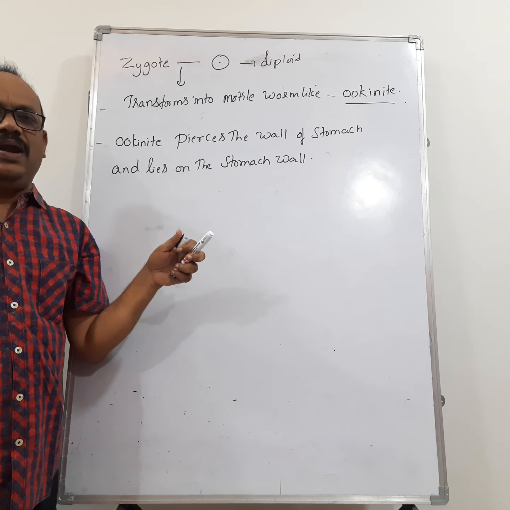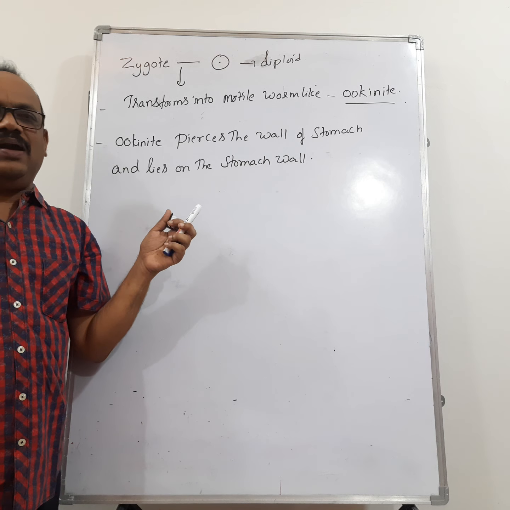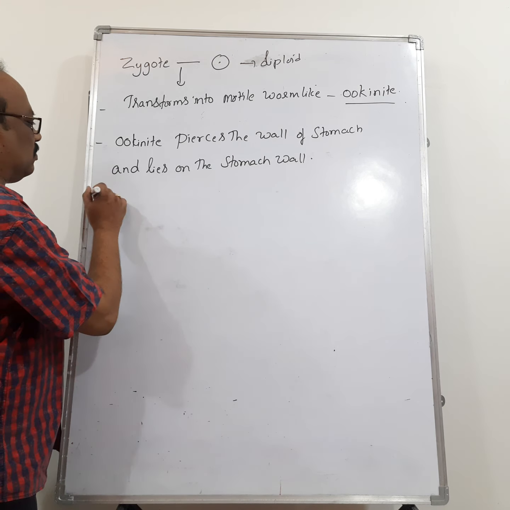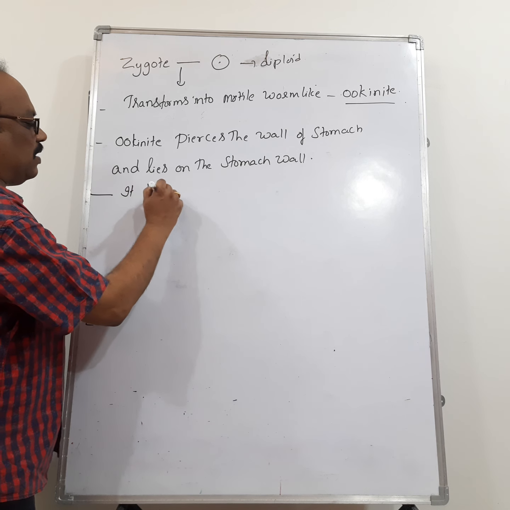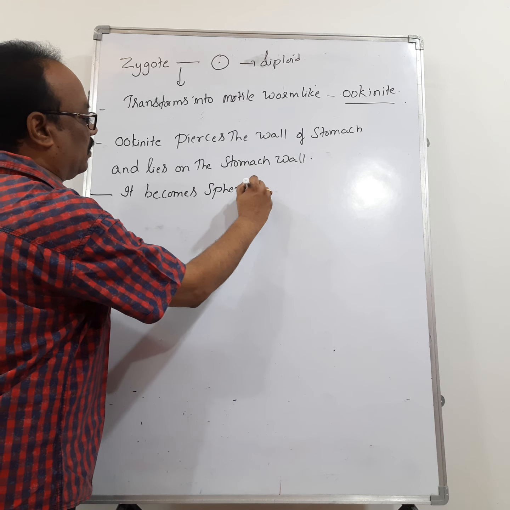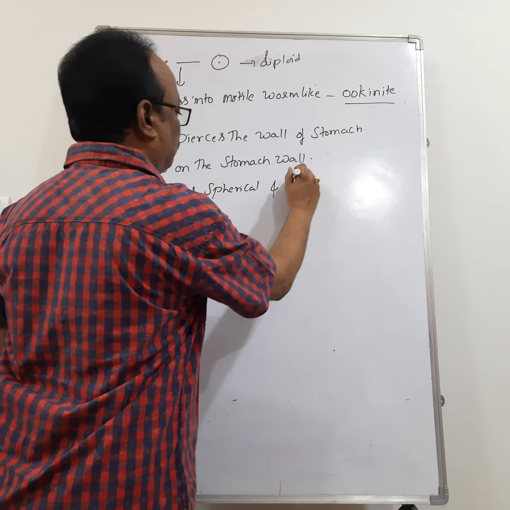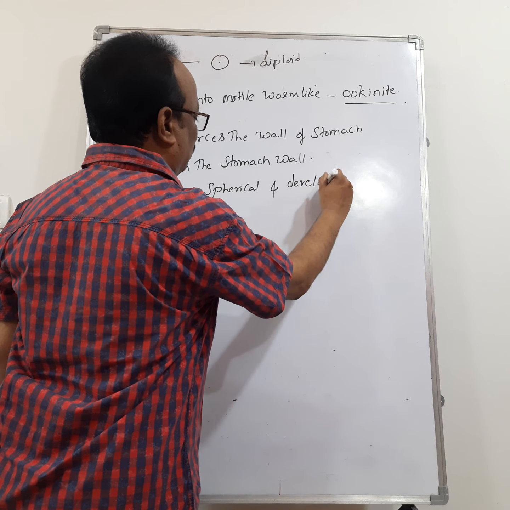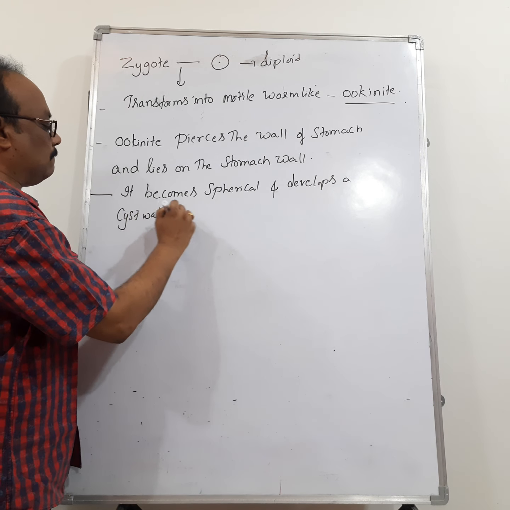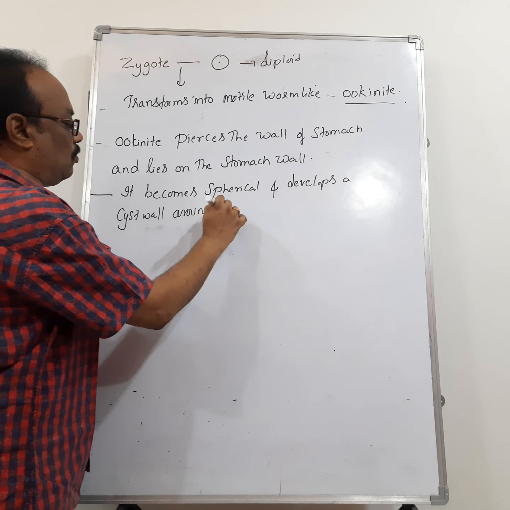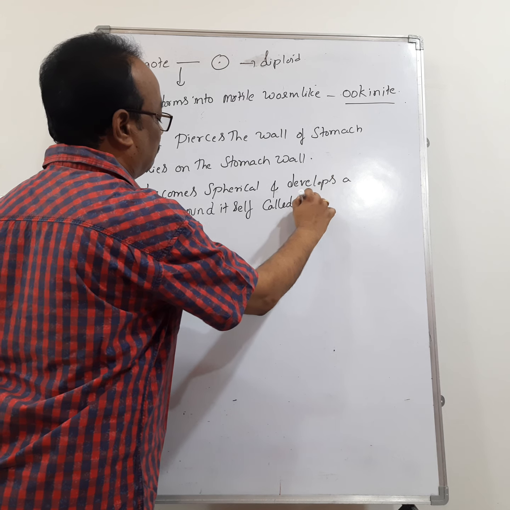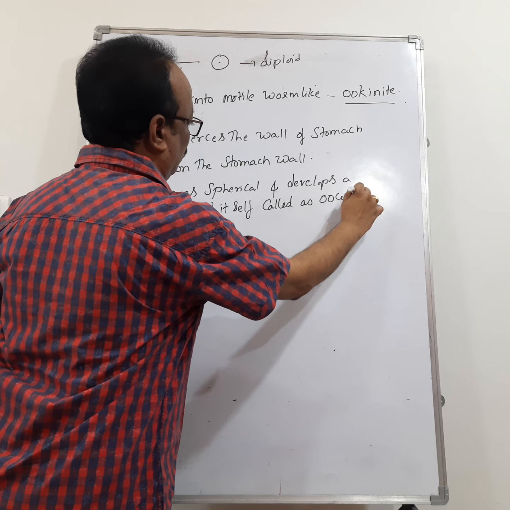Now that ookinete pierces the wall of the stomach and lies on the surface of the stomach. Once it lies on the surface of the stomach, it becomes spherical and develops a cyst wall around itself called oocyst.